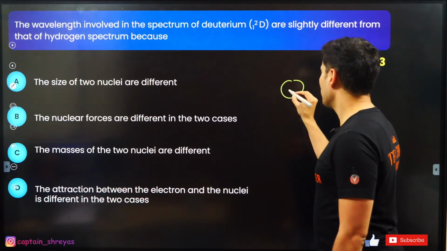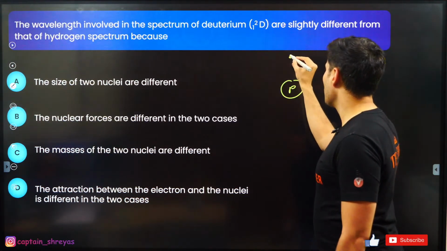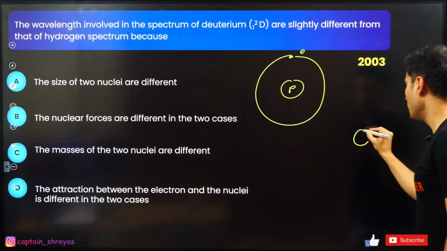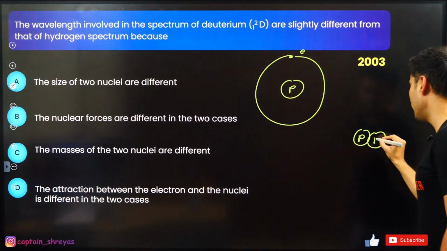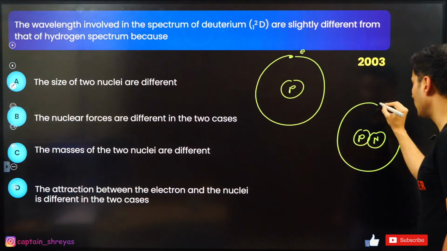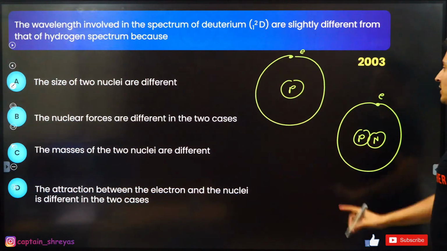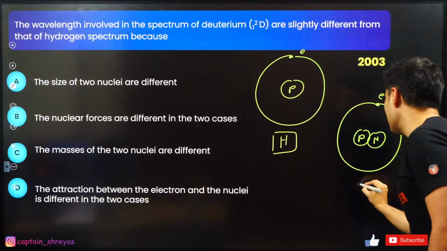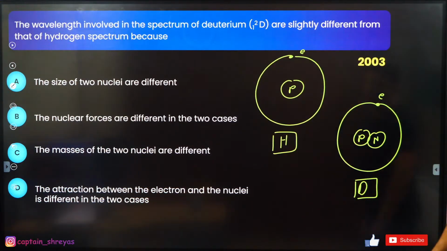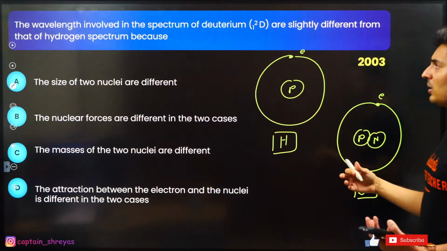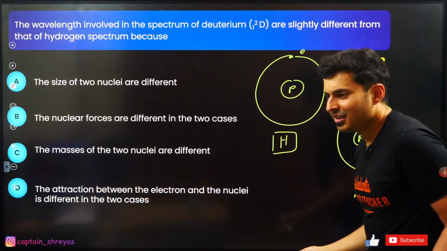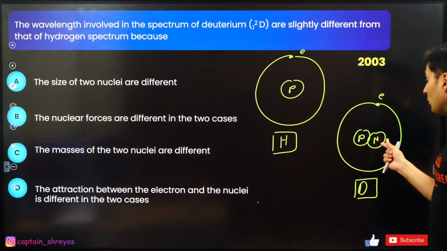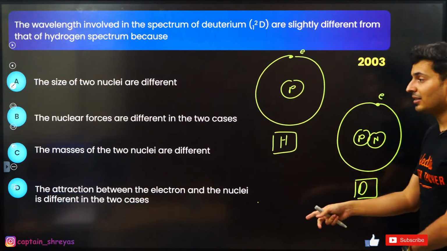In hydrogen, you just have one proton, and then you have this electron which is revolving around it. This is hydrogen. In deuterium, you have a proton and a neutron, and then you have this electron which is revolving around it. So this is hydrogen, and this is nothing but your deuterium. Why is the wavelength or the spectrum slightly different? The answer is not because the attraction is different. Guys, a lot of people made this mistake in 2003. This is not the correct answer.